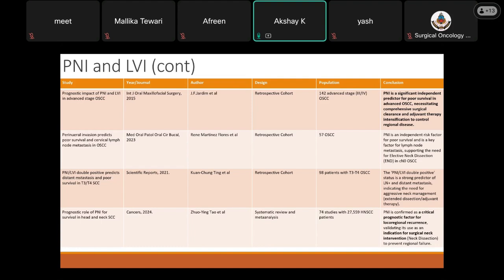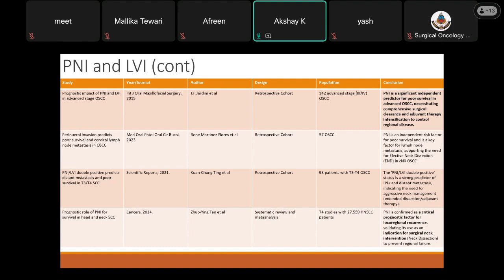Certain studies were done on PNI and LVI. There was a retrospective cohort study published in 2015 by J.F. Jardim et al., which showed that PNI is a very significant independent predictor for poor survival in advanced oral squamous cell carcinomas, necessitating comprehensive surgical clearance and adjuvant therapy intensification to control the regional disease.